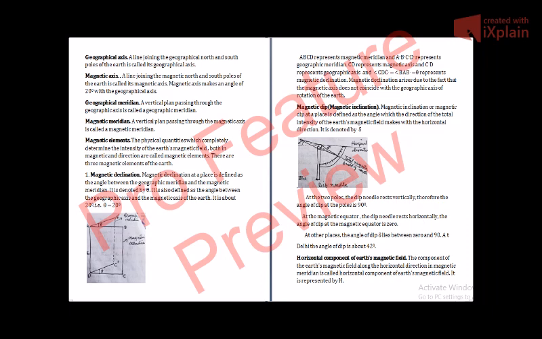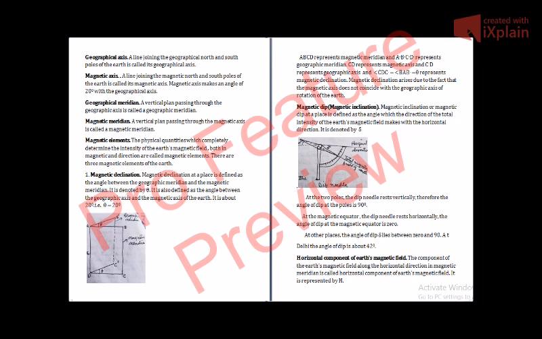Now, geographical meridian. It is a plane just like the plane paper sheet of your notebook. A vertical plane passing through the geographical axis is called geographic meridian.